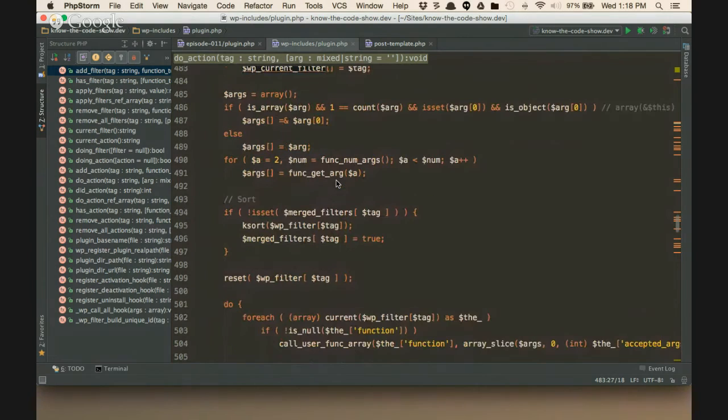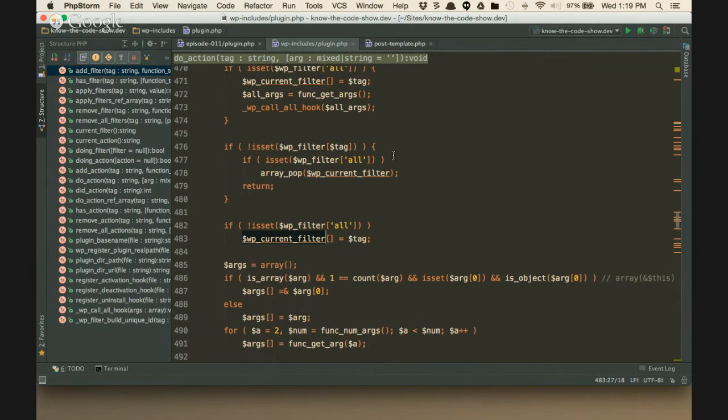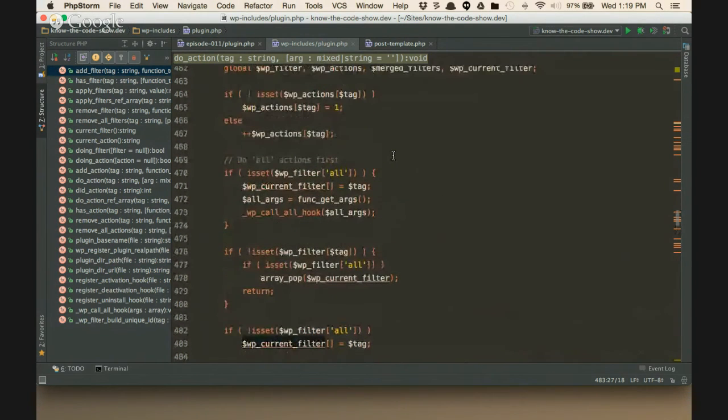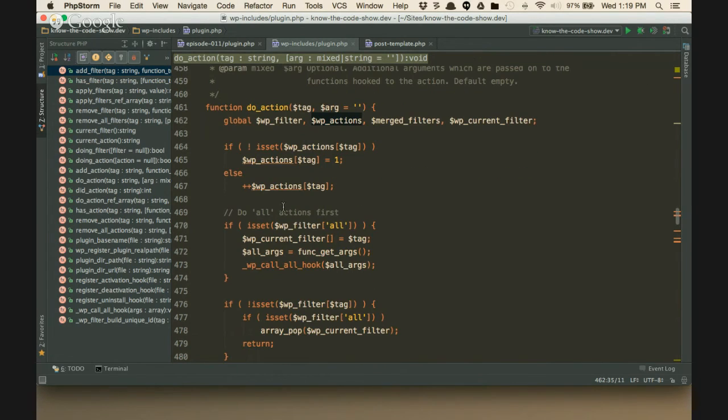Come on. So we come down and we can see this is the same. So let's walk through what's happening. Both event names are being stored in $wp_filter. Okay, let's come back up. You can see for this one, here's wp_filter, and then there is actions. So that is different than apply filters, but everything else is the same. Okay, so we can refactor this to just deal with the differences.